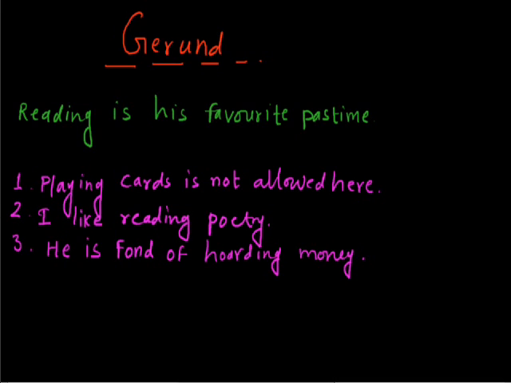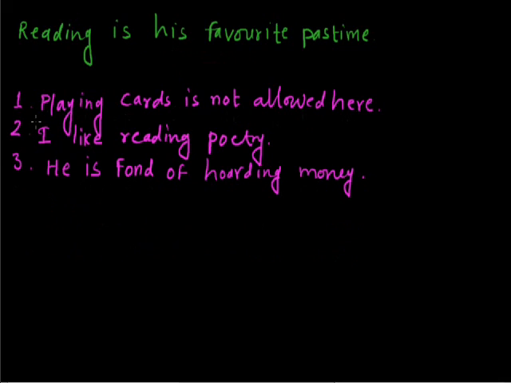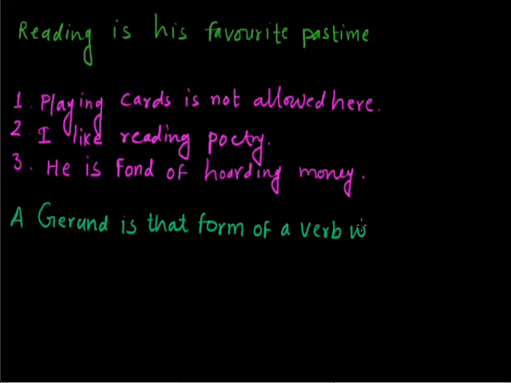So after studying so many examples, we can draw a conclusion that a gerund is that form of a verb which ends in ing and has the force of a noun.